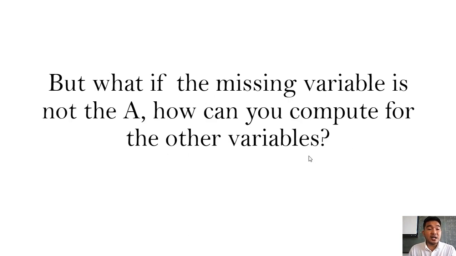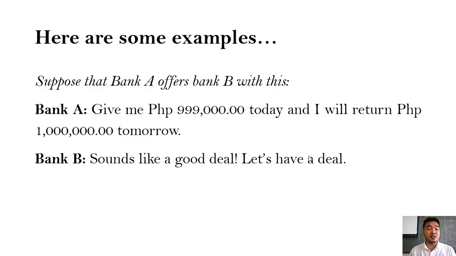The question now is, what if the missing variable is not A? How can you compute for the other variables? We can do some algebraic manipulations from the original formula, A equals P times (1 plus RT). So here are some examples.